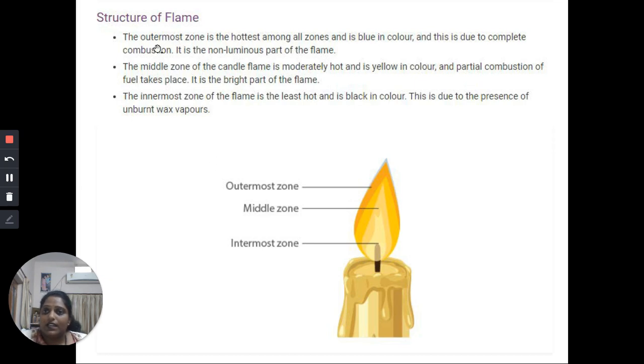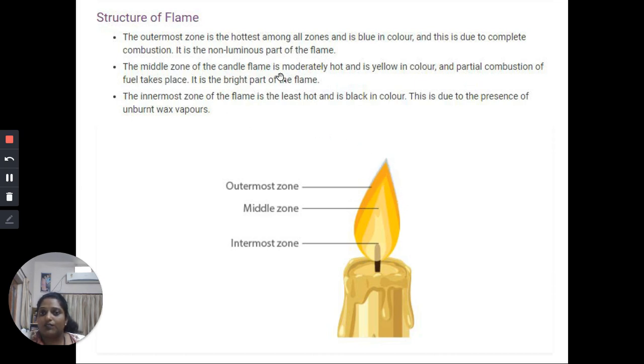Okay, so the structure of the flame: it consists of the outermost zone which is hottest among all zones, and it is blue in color, and this is due to the complete combustion, and it is the non-luminous part of the flame which is the hottest part. So when you keep something near to this zone, it will become very hot because this is the hottest part, and here the complete combustion takes place.